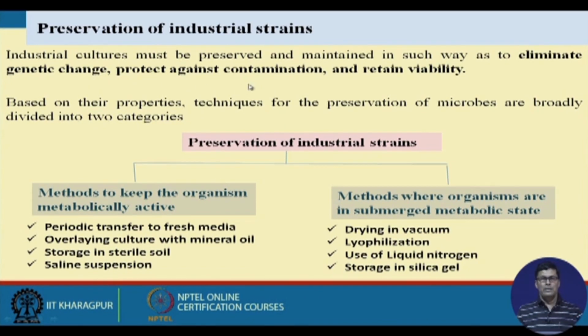And then protect against contamination, because our atmosphere contains a lot of microorganisms. Contamination is particularly problematic in industry. I worked in the citric acid industry. We use cane molasses for the production of citric acid, and we observed that our main problem with this fermentation process is contamination by yeast cells, because cane molasses can be easily used by yeast cells for the production of ethanol.